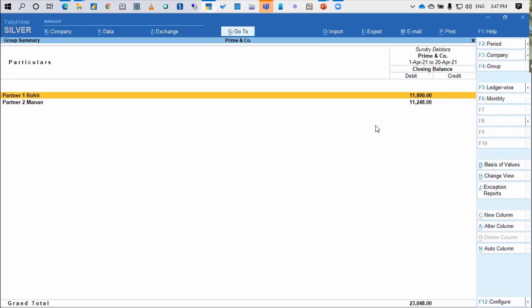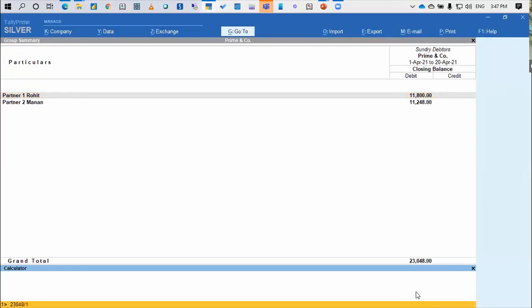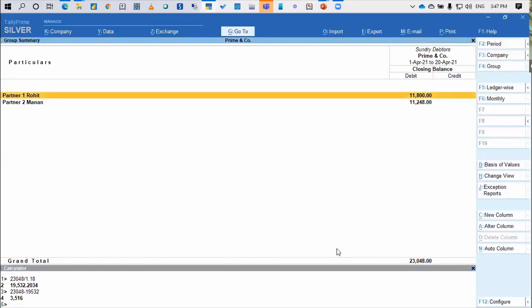So what I will do is, there is a total of 23,048 outstanding. I will just reverse calculate it, to find what the GST component is. So I'm noting this down as 19,532 as my professional fee and the balance as my GST. 23,048 minus 19,532. So this is the GST component. 19,532 is my actual outstanding pertaining to professional fees. 3,516 is the GST component in it, and that's how it's 23,048 which has come in.